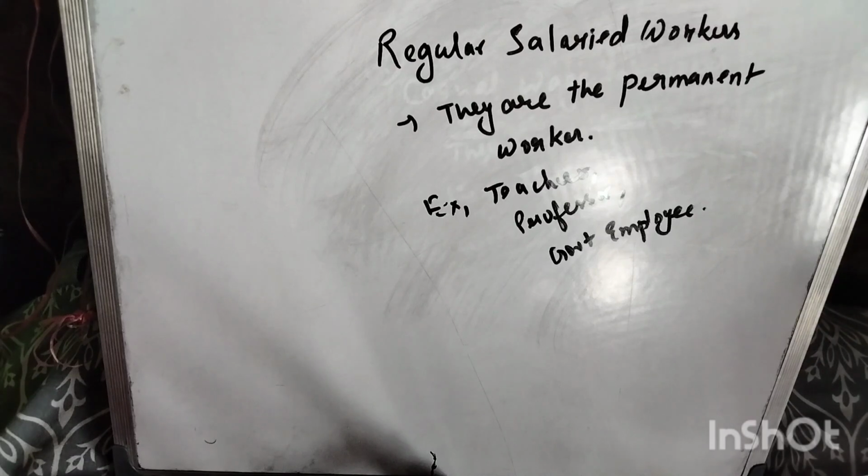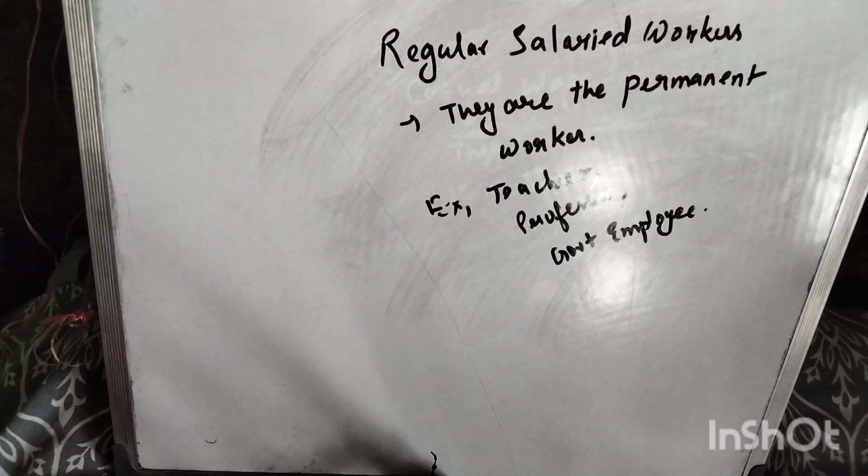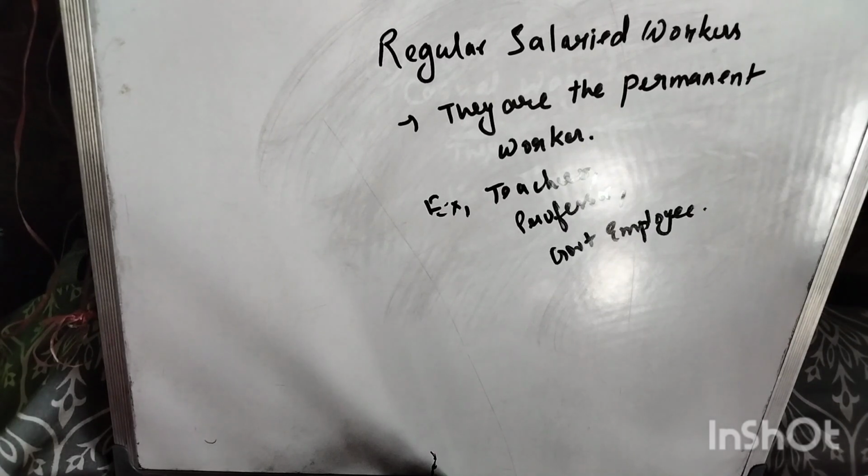Hired workers are of two types. First, casual wage workers are not permanent and do not get any social security benefit. And regular salaried persons, like a teacher, professor or government employee, get social security benefits and get salary on a monthly basis.